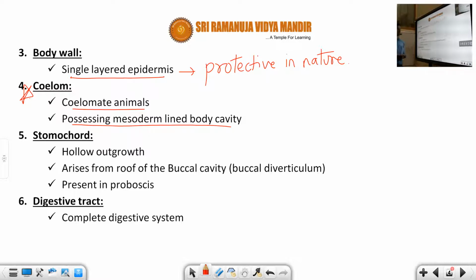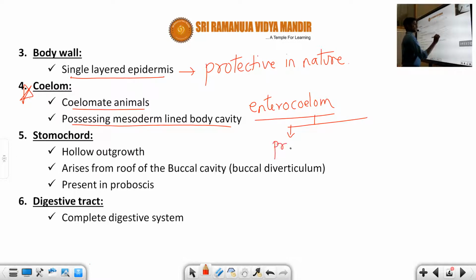Generally this coelom is considered as the enterocoelom. What does it mean, the enterocoelom here? Here the enterocoelom is differentiated into three parts. What are they?